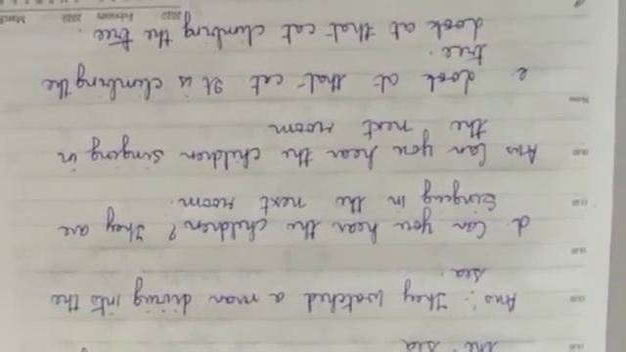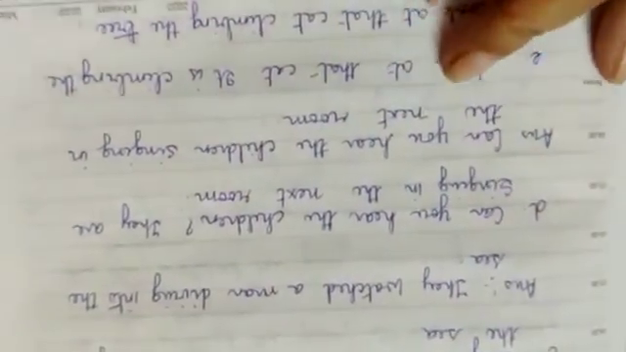Can you hear the children? They are singing in the next room. Can you hear the children singing in the next room? Look at that cat, it is climbing the tree. Look at that cat climbing the tree. Now do these exercises in your English grammar notebook.